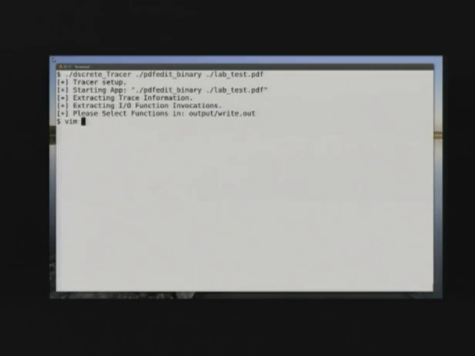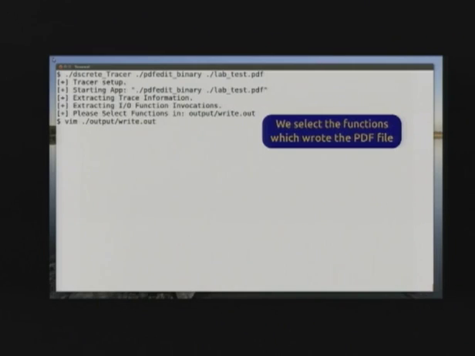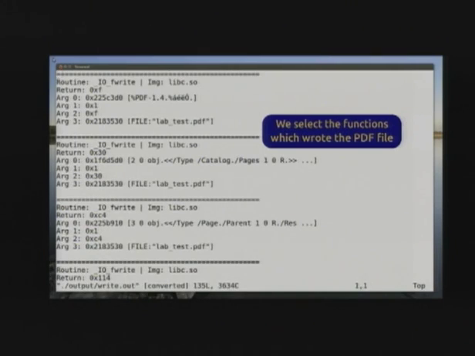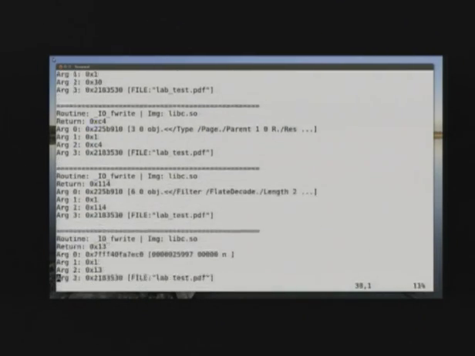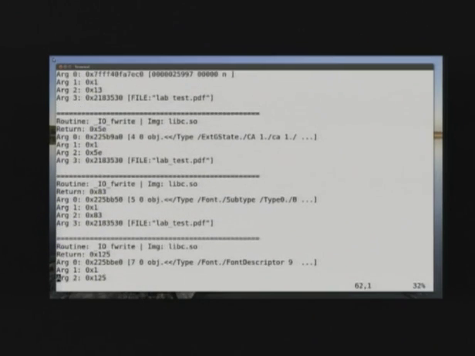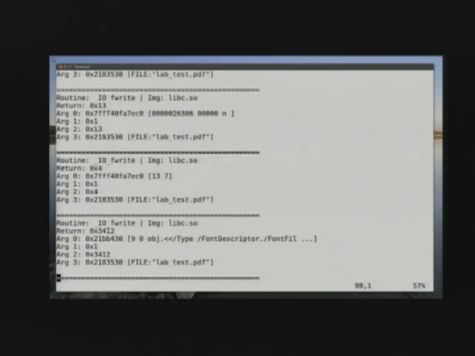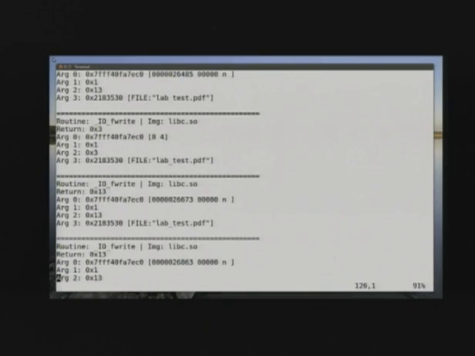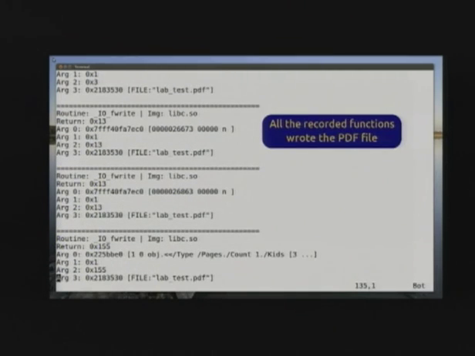Now we just want to go ahead and mark the output functions, which Discrete found outputting that evidence. And so just a quick scan through the log, and we see that all of these fwrite invocations saved that PDF file that we were just editing. So we'll leave all of these marked for Discrete.